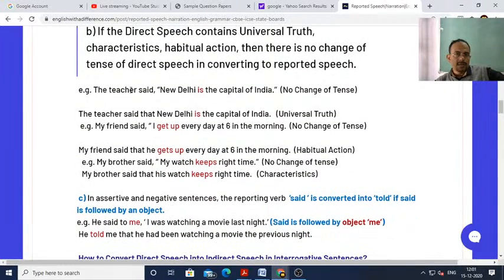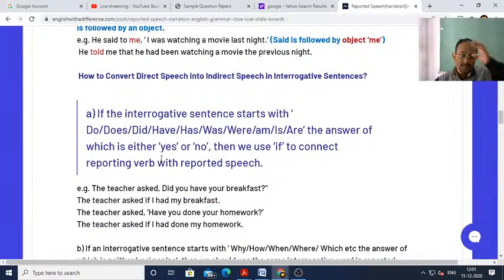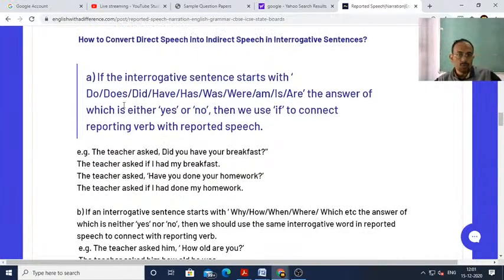Next, if the direct speech contains universal truth, characteristics, or habitual action, there is no change of tense in converting to reported speech. I have already taught you this one. Now you can see, if the interrogative sentence starts with do, does, did, have, has, was, were, am, is, are, the answer of which is either yes or no, then we use if to connect reporting verb with reported speech. For example, the teacher asks, did you have your breakfast? So the teacher asked if I had my breakfast.